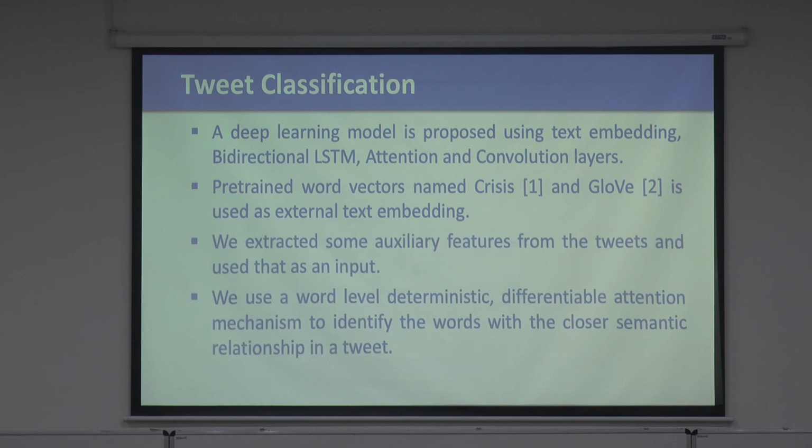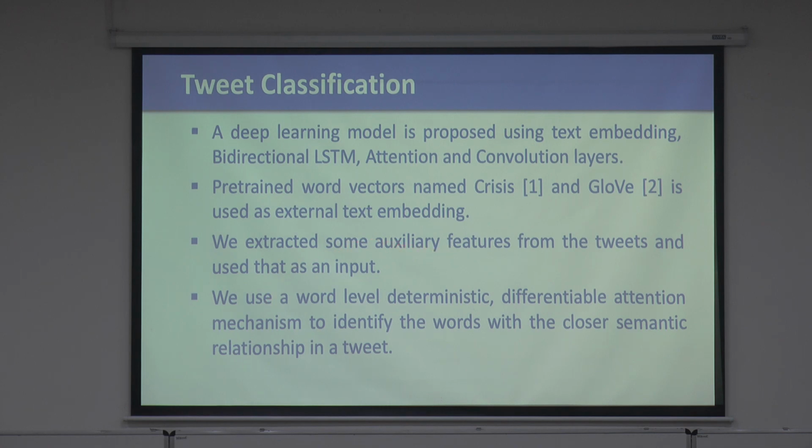Okay? So how have we done this? We have used text embedding. We have used a bidirectional long short-term memory, BiLSTM. We have an attention layer. We are trying to use those words. And remember, a convolution layer, of course. We have pre-trained the word vectors, as I mentioned, Crisis and GloVe, which are the tools from Stanford to do the word occurrences and statistical modeling of those words. So we have done the external text embedding.